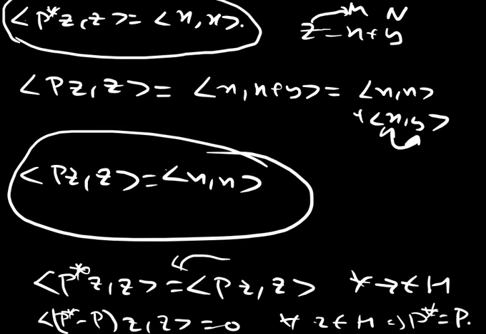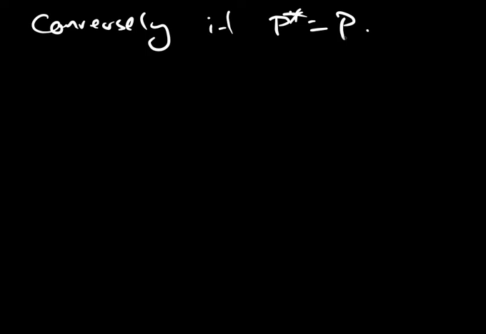Okay. That proves this part also. So if M is perpendicular to N, it is self-adjoint. Okay. Now the converse, let's look at the converse. Conversely, if it is given that P star is equal to P, we want to show that M is perpendicular to N, or that N is M perpendicular.